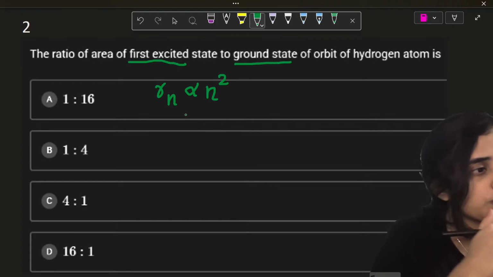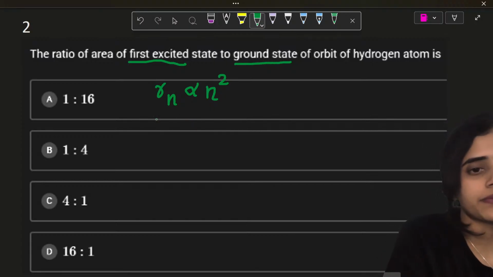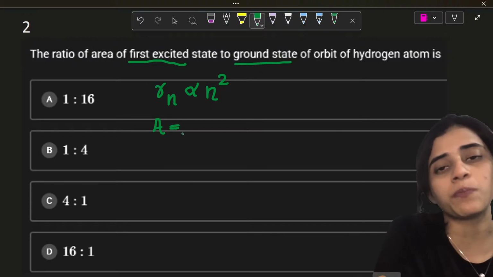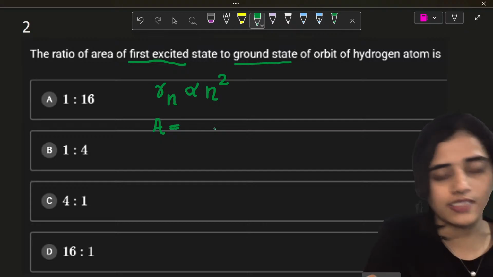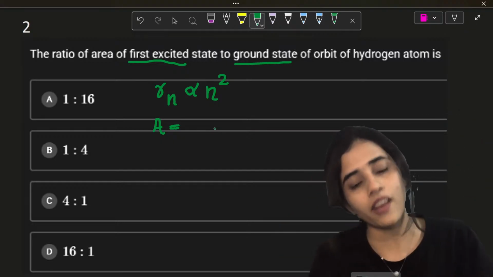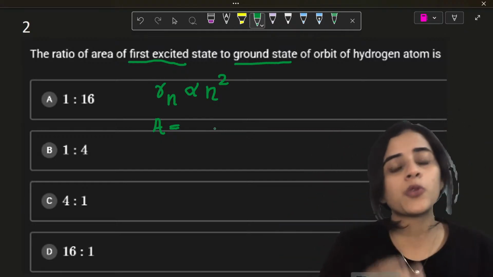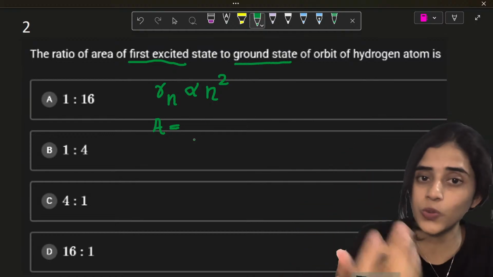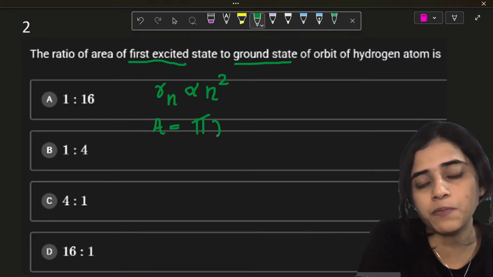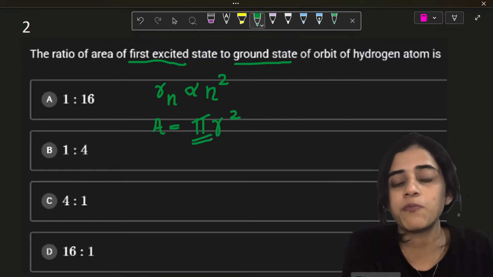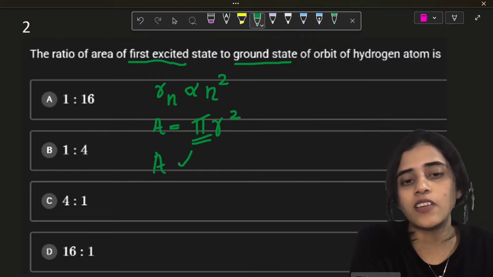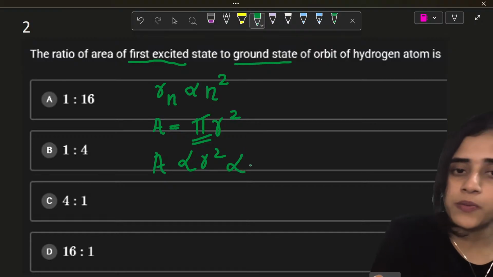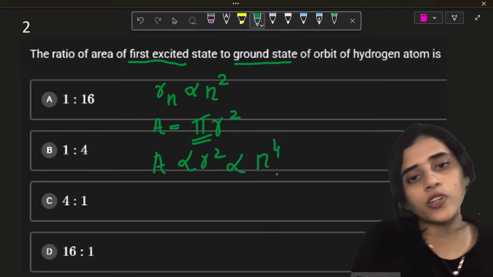Okay, according to Bohr. Now, what is area? Area is basically proportional to pi r square. Right. Area is pi r square. So, since r is proportional to n square, area will be proportional to r square. Why? Area is pi r square. Now, if pi is a constant, area will be proportional to r square. And this will be proportional to n raised to 4.